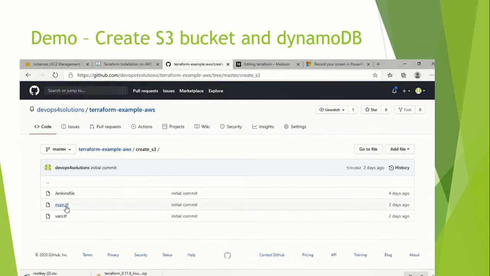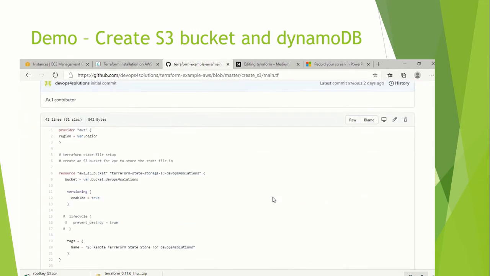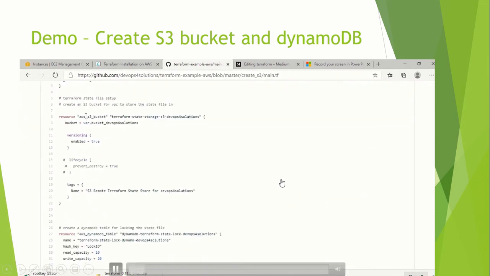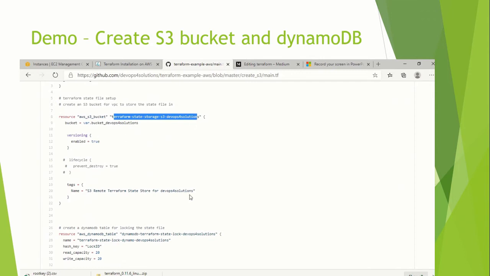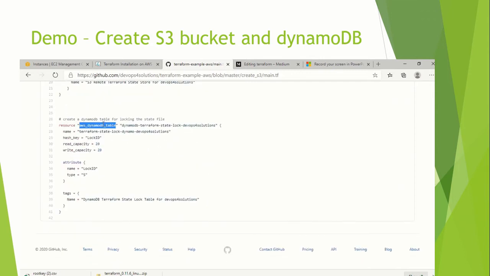So in my GitHub, I have created this main.tf file. Here you can see I have code for the AWS S3 bucket. It is creating the bucket. And I have code for DynamoDB. It is creating the DynamoDB.